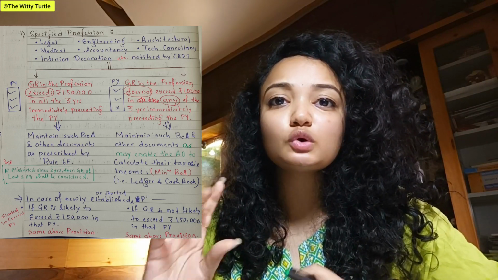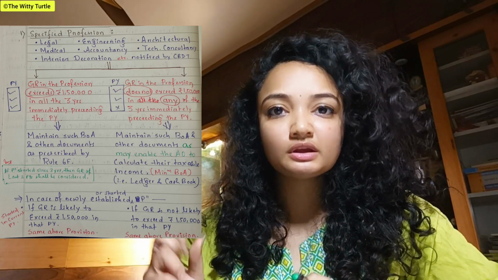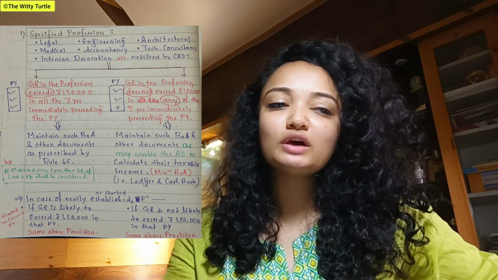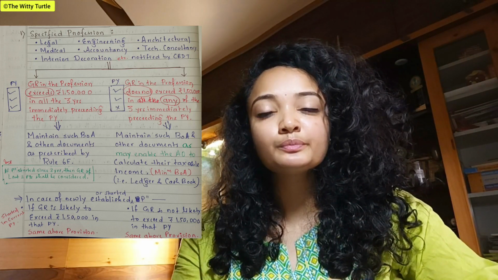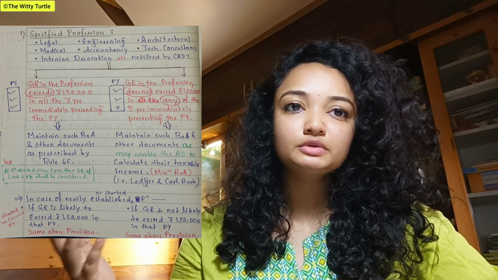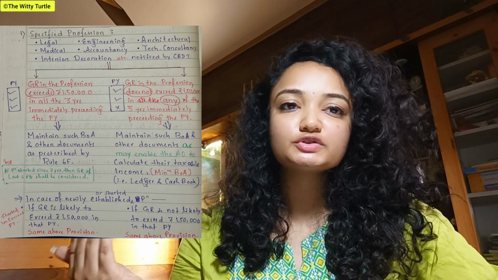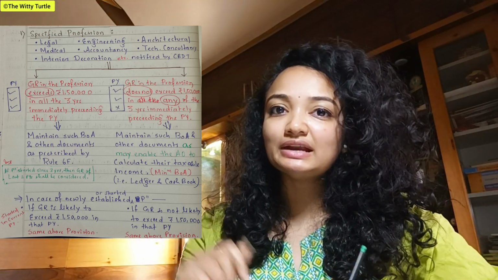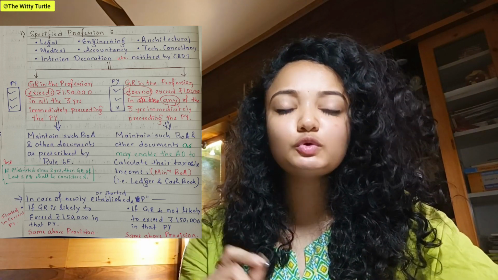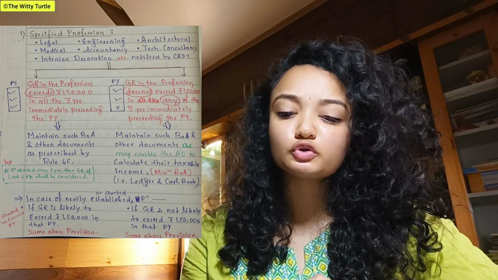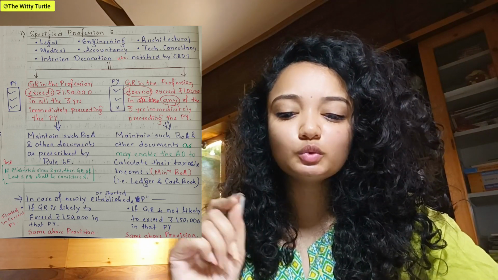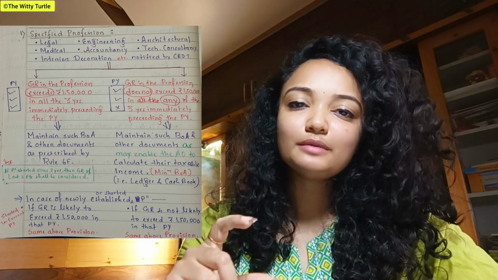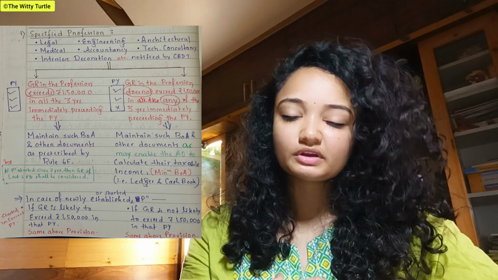It is totally based on your assumptions and presumptions, right? Or your, what do you call that, estimation, right? If you have estimated that yes, this year I might exceed the threshold of gross receipt of 1,50,000, so in that case, what happens? In that case, you have to maintain your books of accounts and documents as prescribed by Rule 6F. Whatever is written just above that, the same provision will be applicable, right?